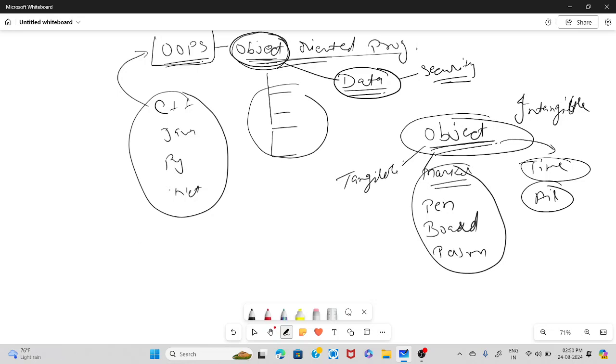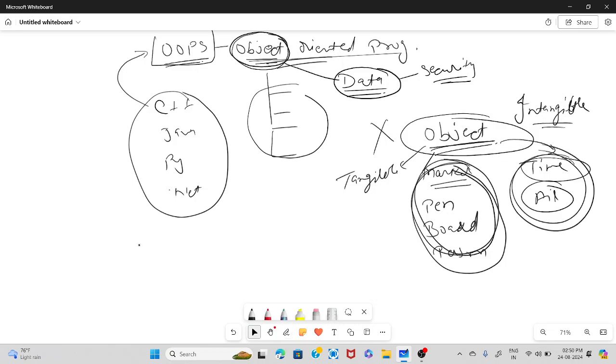So tangible objects are those which can be seen. Intangible objects are those which cannot be seen. But anything that does not exist does not qualify for an object. So an object can be categorized as if it exists in the real world, either in a hardcore format or in an imagination format, it is an object, right?